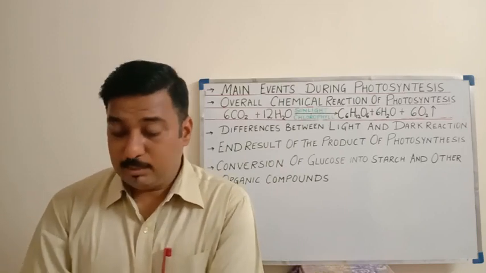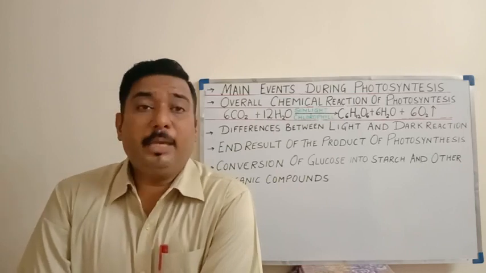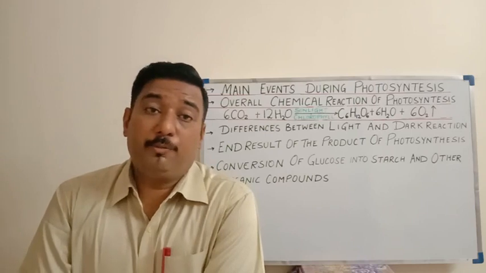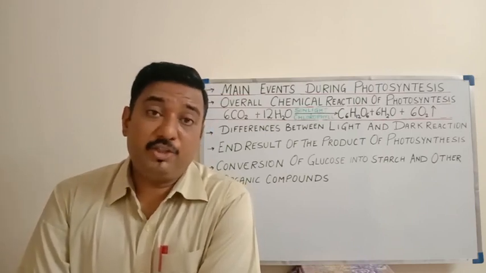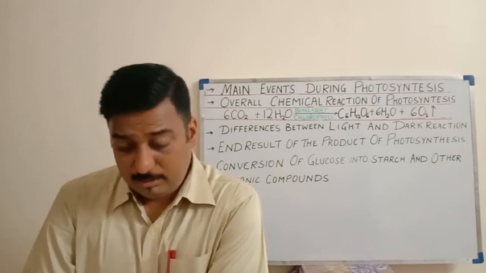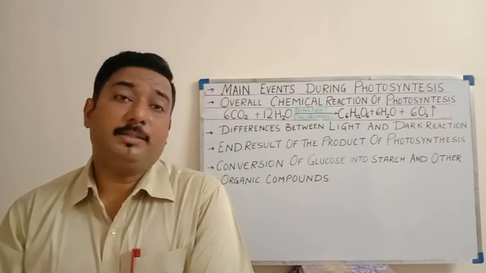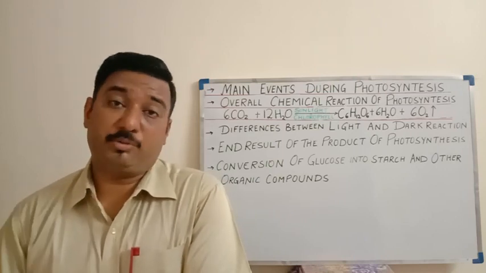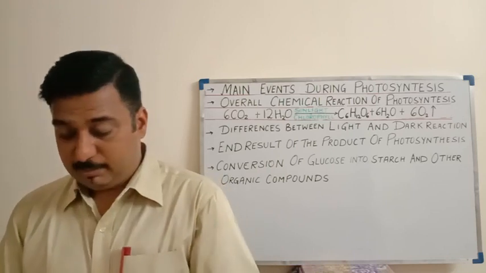result and product is water. This water which is produced in the process may be reutilized in the continuance of photosynthesis. As we all know, water is a raw material which is required for the process of photosynthesis. So the water may be reutilized, or some of the water will be in the form of water vapor. It moves out by the process of transpiration. A majority amount moves out in the form of transpiration.